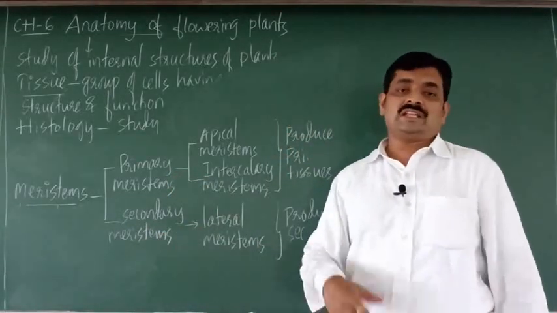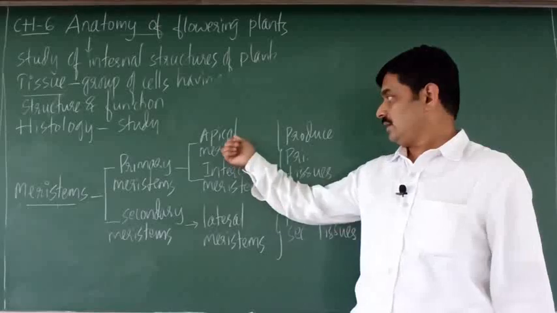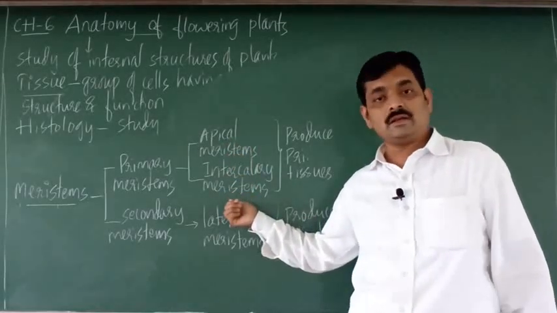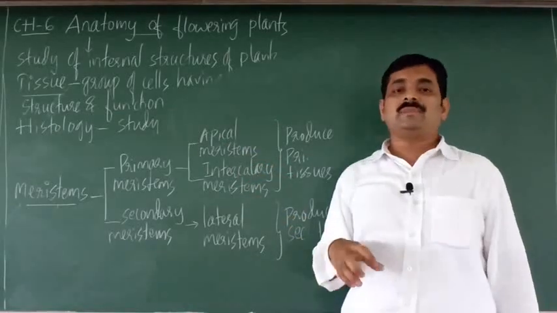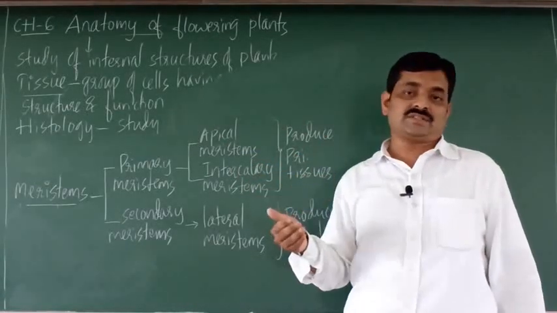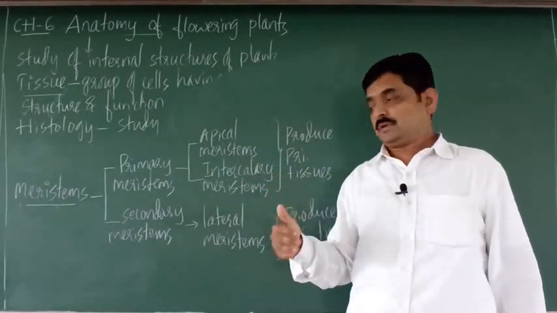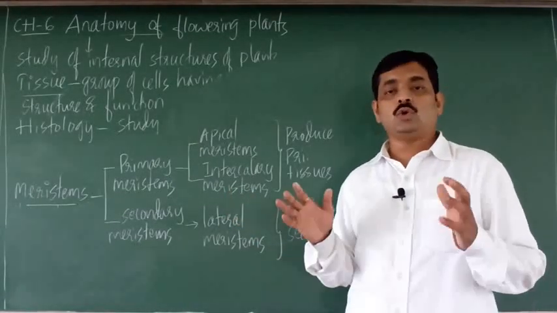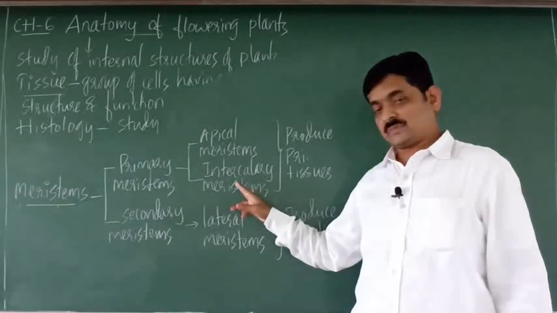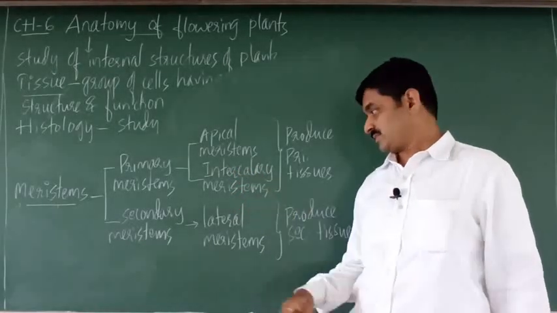Primary meristems are of two types, apical and intercalary meristems. Apical means they are present at the apex or at the tip. Intercalary meristems are located at the nodes. That's why they are called intercalary meristems.